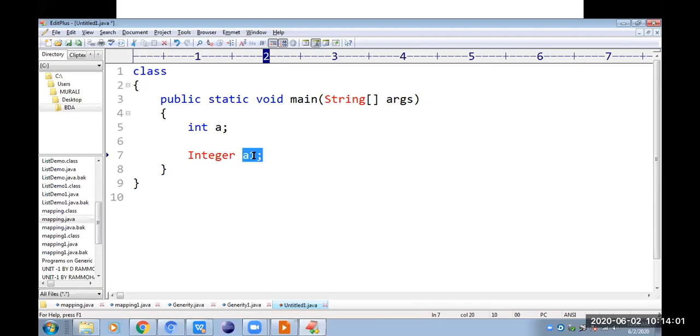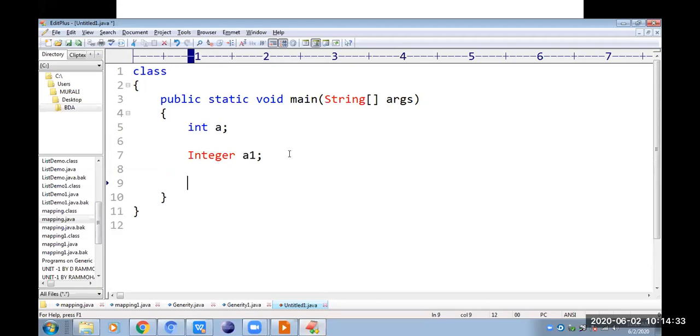Now a1 is an object, not an ordinary variable. a1 is an object of the wrapper class Integer. a is an ordinary variable of the int data type, whereas a1 is also of the integer type, but it is an object. The working nature is the same for both, but a1 is an object, whereas a is an ordinary variable.